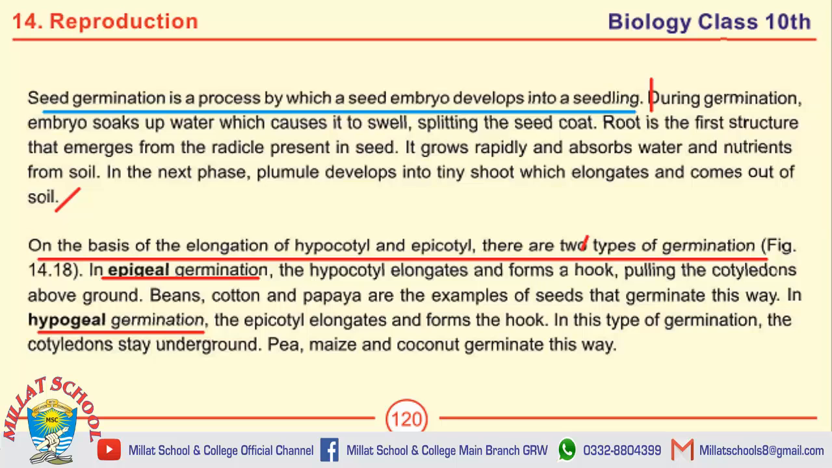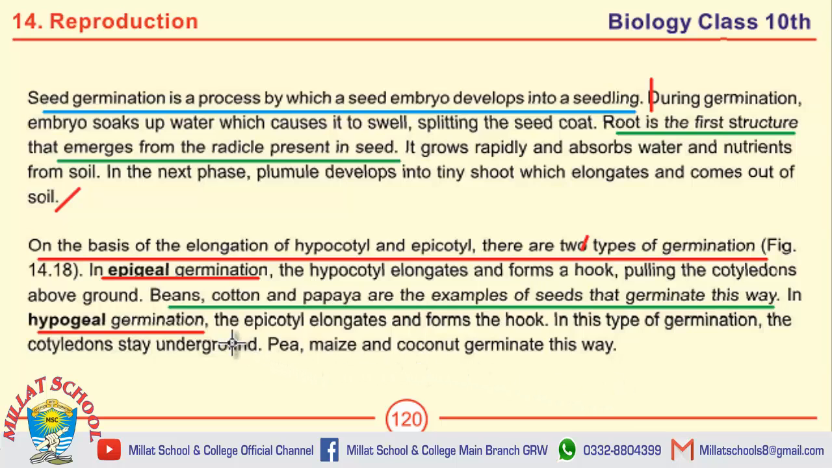Moving towards the important MCQs. Root is the first structure that emerges from the radicle present in seed. Beans, cotton and papaya are the examples of epigeal germination. The last MCQ on this page is the epicotyl elongates and forms the hook in hypogeal germination. Pea, maize and coconut germinate by hypogeal germination.